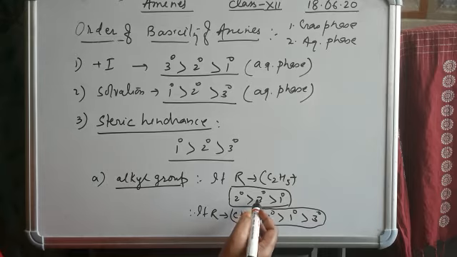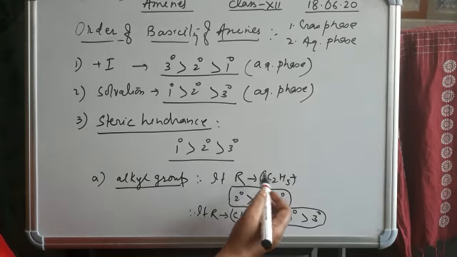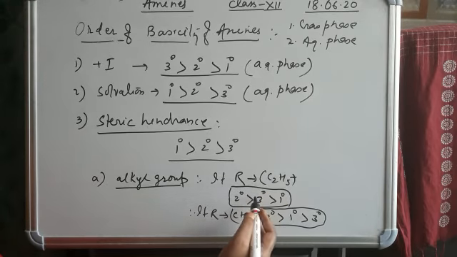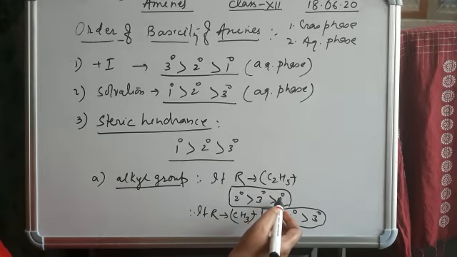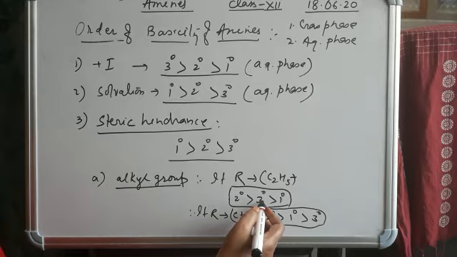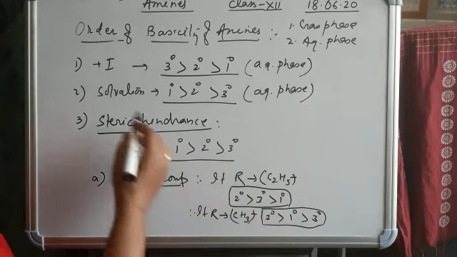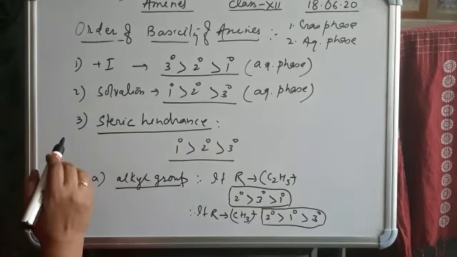Here we can say that when the alkyl group is C2H5, a bigger group, 3 degree comes first, then 1 degree. Why does 3 degree come first? Which factor works here? The plus I factor dominates over the other 2 factors, the solvation factor and steric hindrance factor.